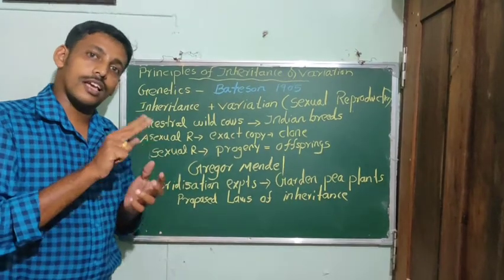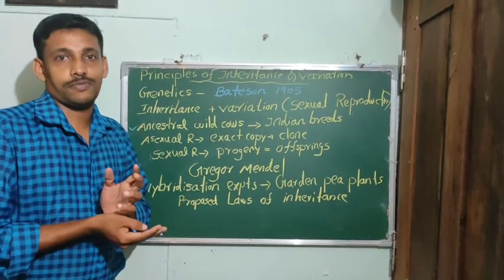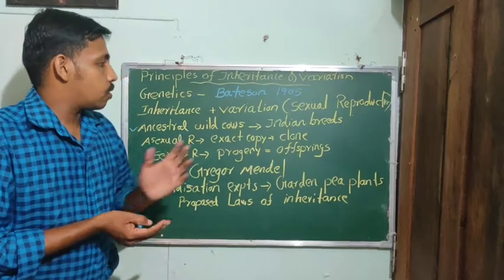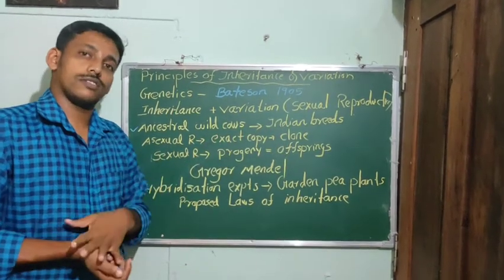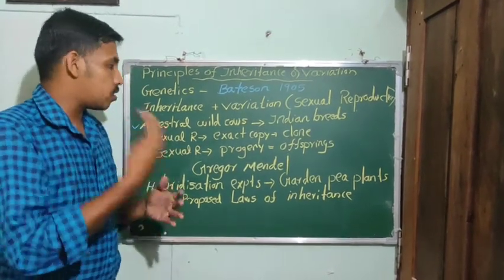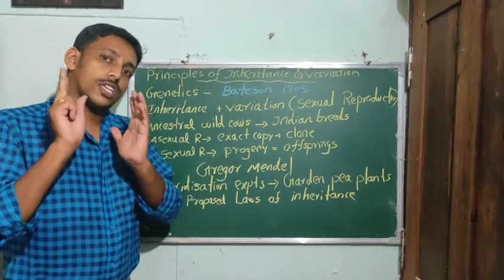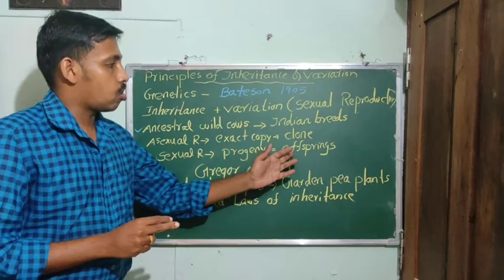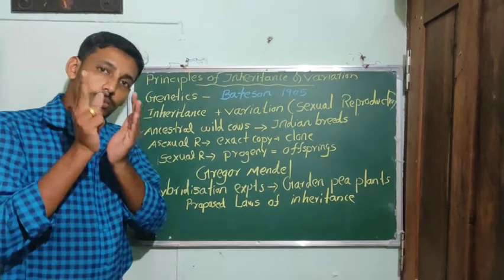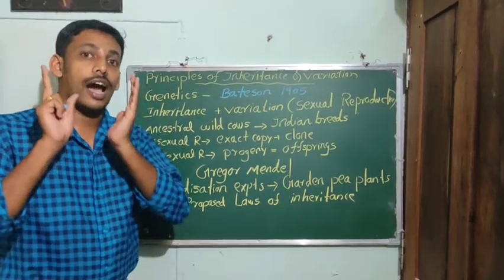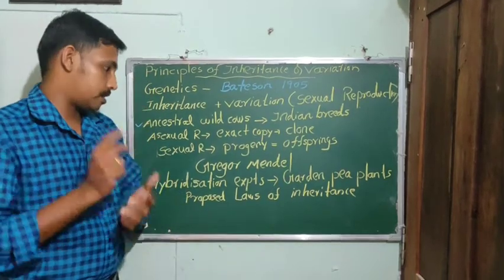They are similar as well as identical, so they are known as clones. But the progeny of sexual reproduction, the offspring, are similar to their parents, but they are not identical to their parents.